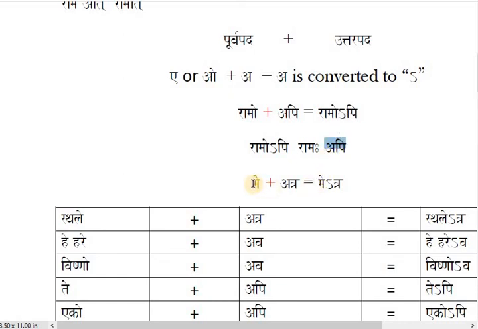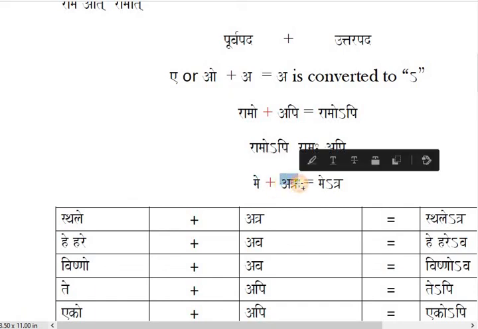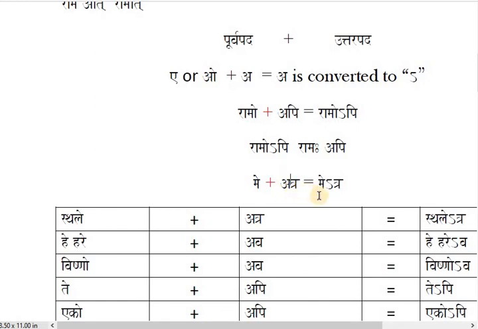And if there is an A ending word, Me ending with A and Atra, so you simply convert this A to avagraha. Avagraha means what? Silent A, that should not be pronounced. So Me plus Atra will be Metra, directly Me and directly Tra then. Don't speak this. This is silent A. Metra, right? So this avagraha you can get only and only when the previous word is ending with A or O sound. Okay, that is called Purva Rup sandhi.